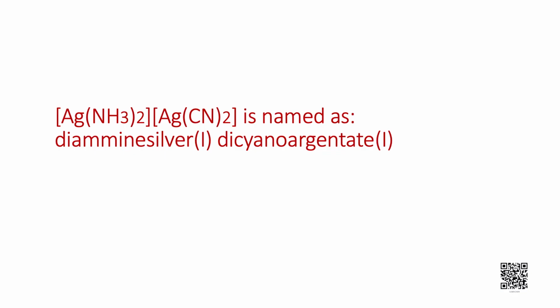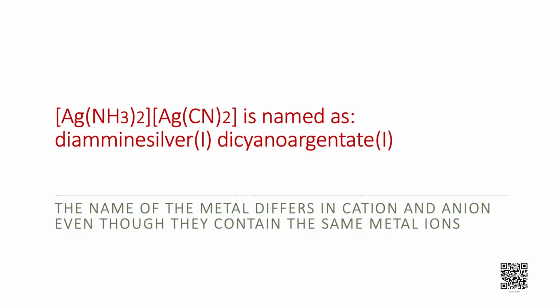Let us learn naming of another coordination compound where both cation and anion are the coordination entities. It is named as diamminesilver(I) dicyanoargentate(I). Please notice how the name of metal differs in cation and anion even though they contain the same metal ion. Let us quickly summarize what we have learned today.